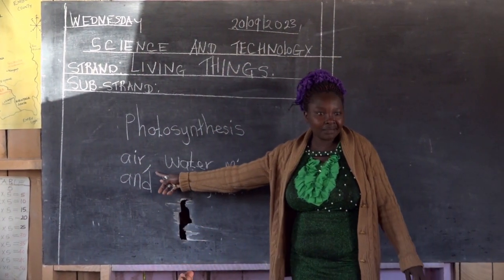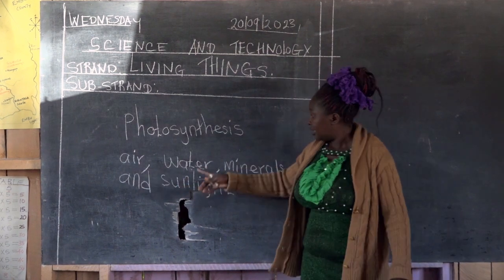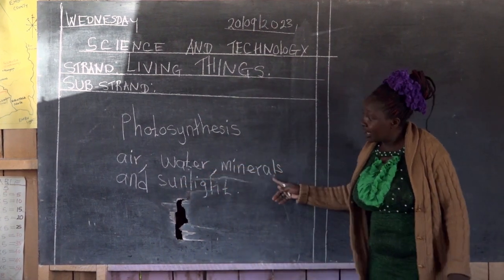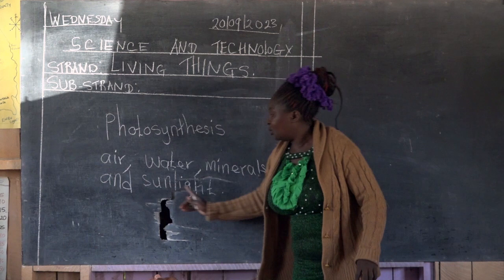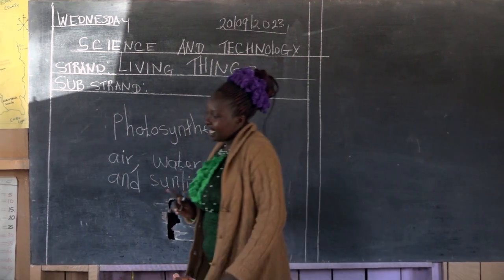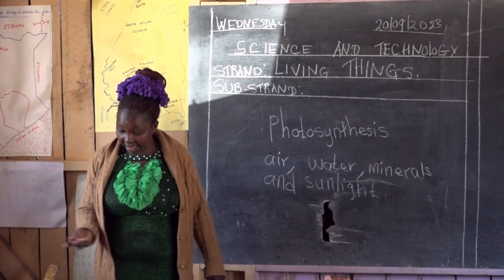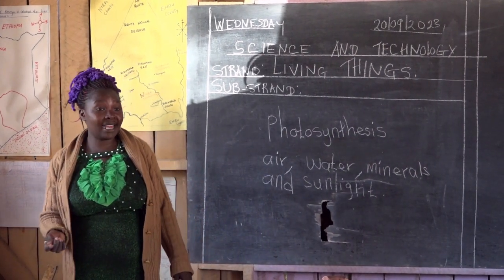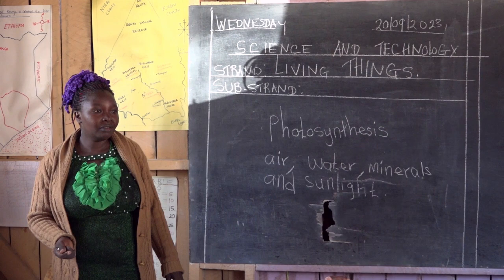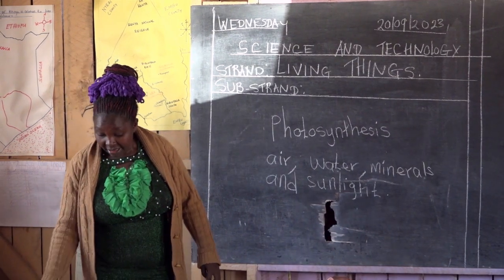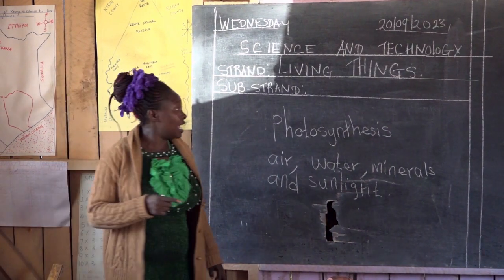So first they need air. They need what? Air. They need water. They need minerals. And they need sunlight. So plants need air, water, minerals, and sunlight to make their own food. That's good. We go to the next one.